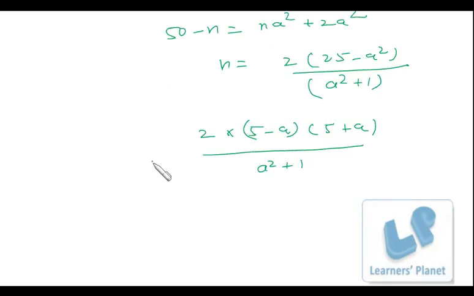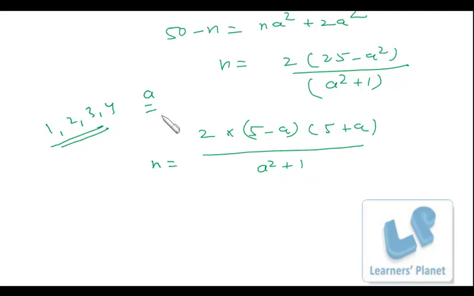Now just look at the expression carefully. n is a positive integer, right? We have to find out the positive integral values for n. That means a should not be greater than 5. Even a should not be 5, because we need to find out the positive value. So we have 1, 2, 3, 4 options only for a. Right? Now if a is 1, 1 plus 1 is 2 and 2 will be cancelled, so we will get the value of n as an integral value, right?